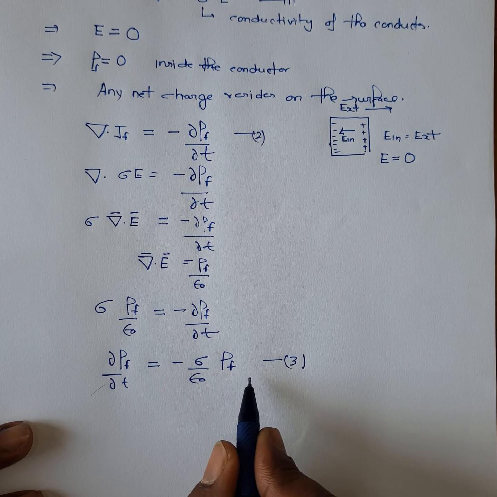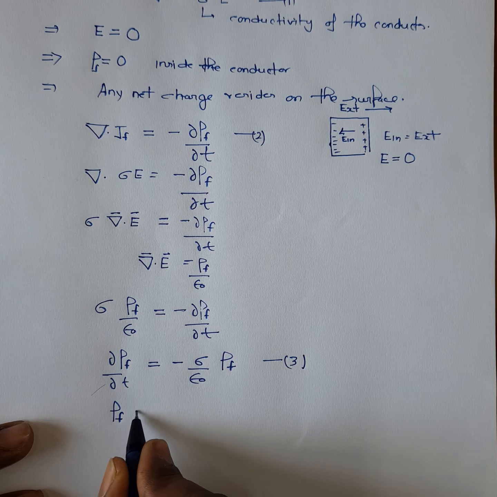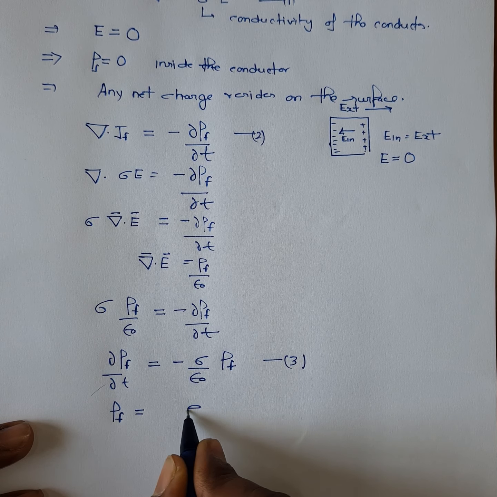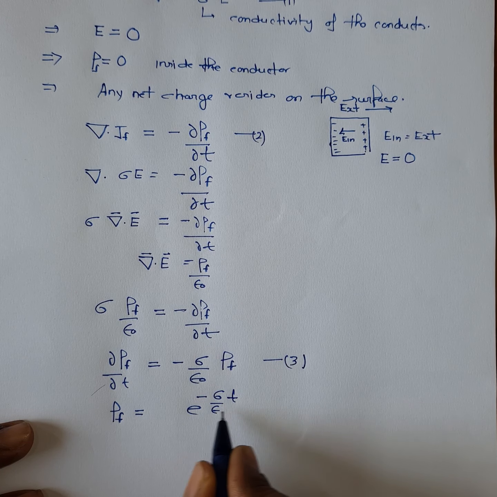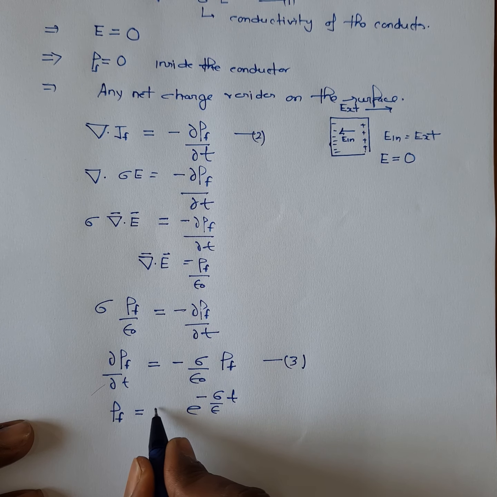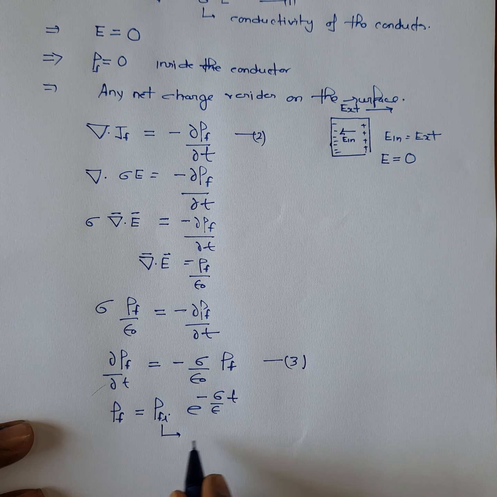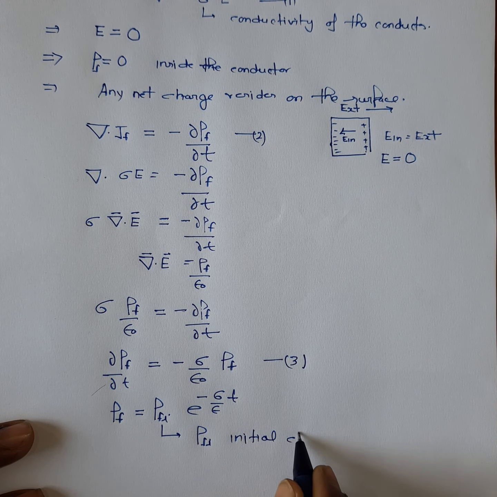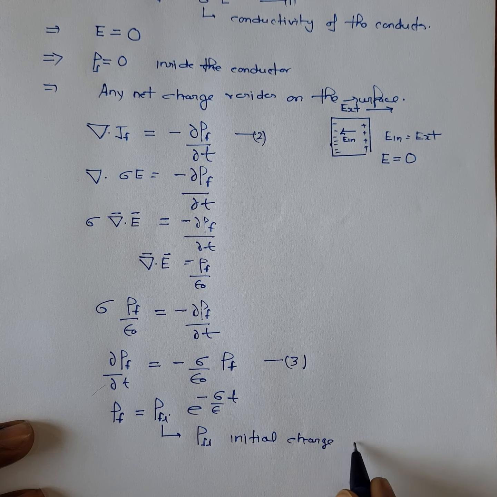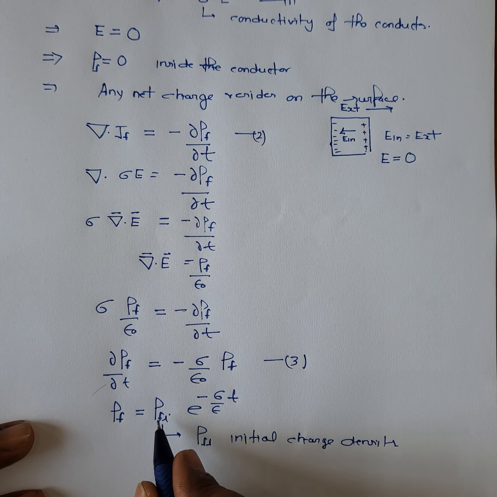If you solve this equation, you can find rho_f as a function of time: rho_f equals rho_fi times e to the power minus sigma by epsilon_0 times t, where rho_fi is the initial charge density.